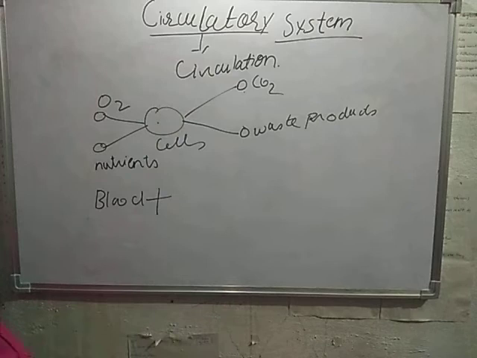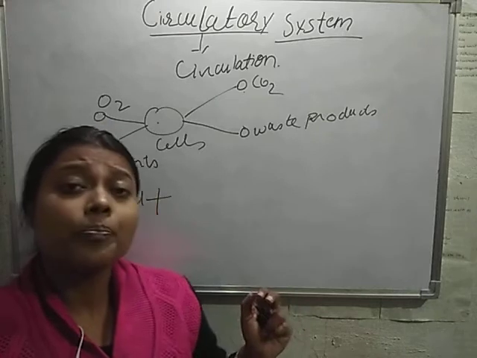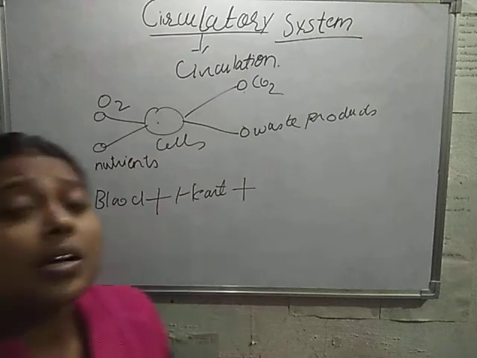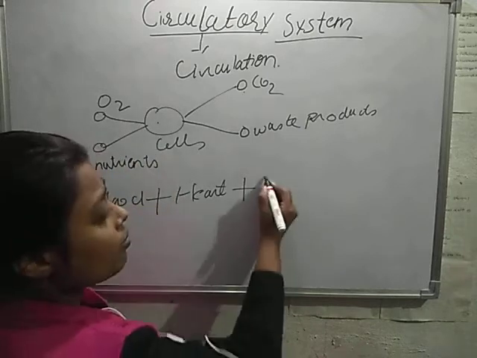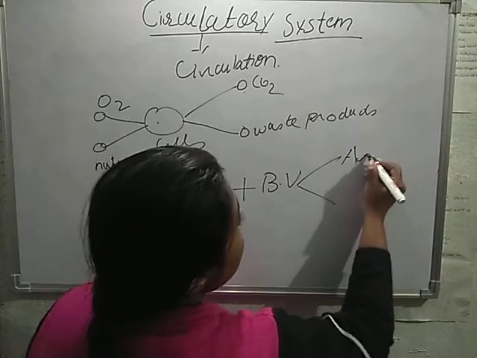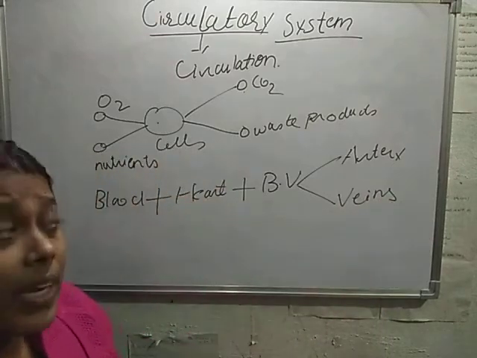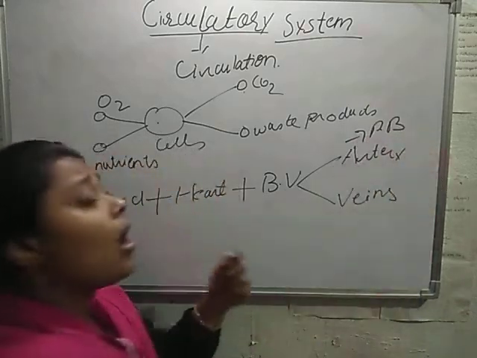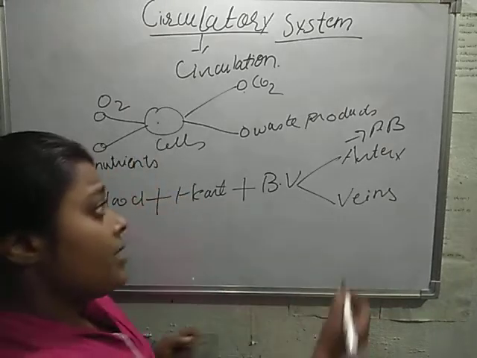For the transportation of these products in our body through blood, we need a pumping organ, and that pumping organ is known as the heart. And there are some tubes which flow blood to different tissues. These tubes are known as blood vessels. There are two types of blood vessels: one is artery and the other is veins. Now what are arteries and what are veins? Arteries carry pure blood from our heart to different parts of our body, and veins carry impure blood.